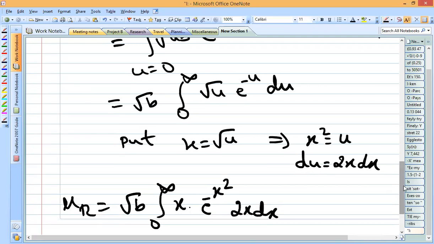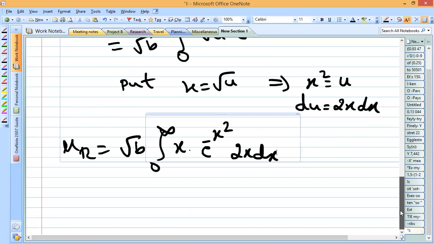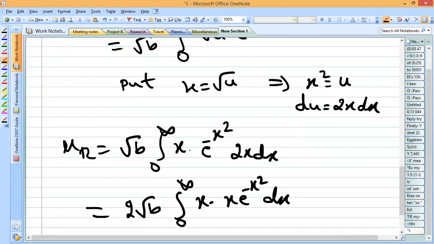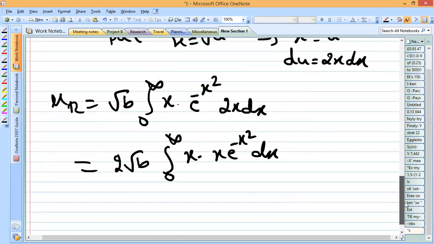So now in this we are going to take this 2 outside. 2 root b will be a constant, that will be taken outside. Integral 0 to infinity x into x e to the power minus x square dx. So no need of multiplying this because in the next step we don't need that. So that has to be written separately.